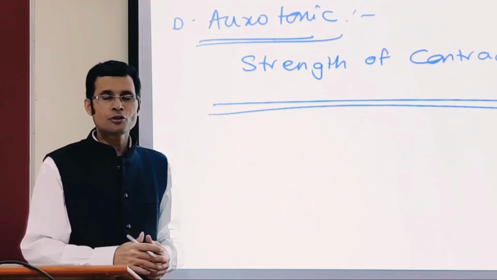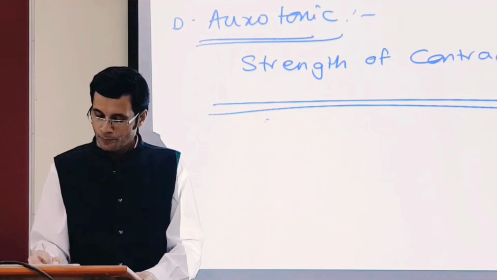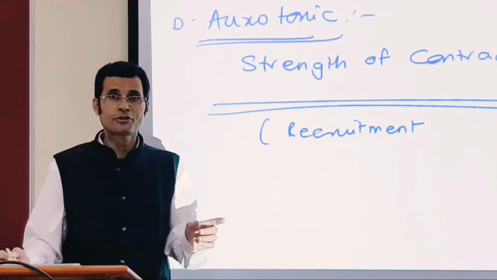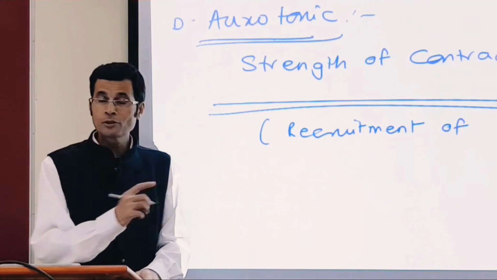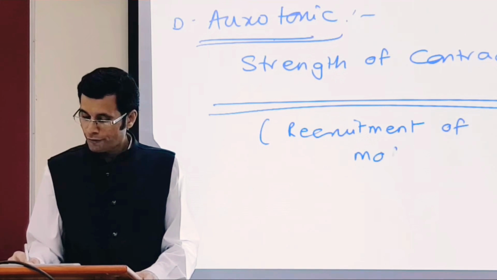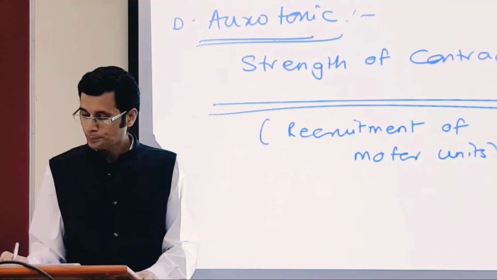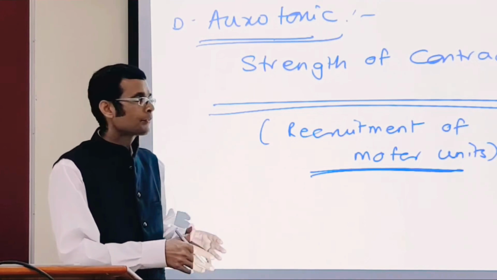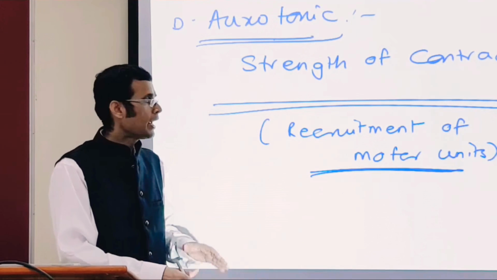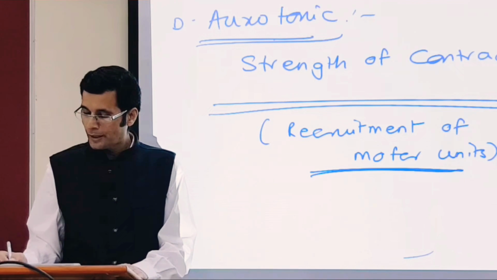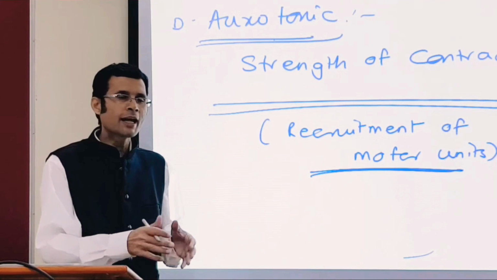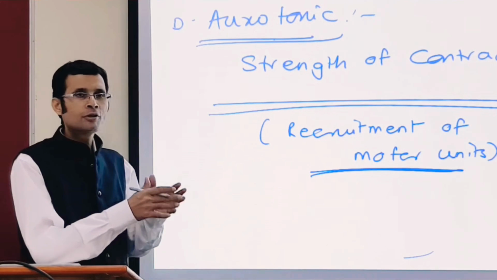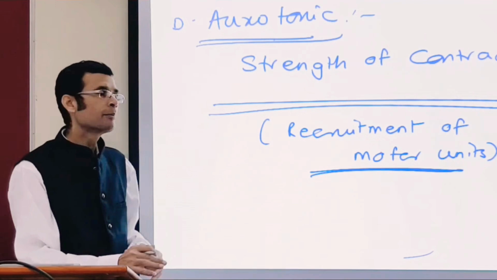What's the basis of this? The basis is recruitment of the motor unit. Even for one single contraction, this principle holds true. You know what is a motor unit? One single motor neuron, its branches, and all the muscle fibers supplied by it form one single motor unit. And a muscle may have 2, 10, 20 motor units comprising different numbers of muscle fibers.